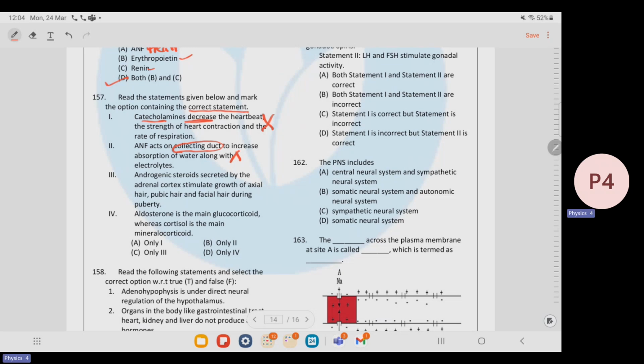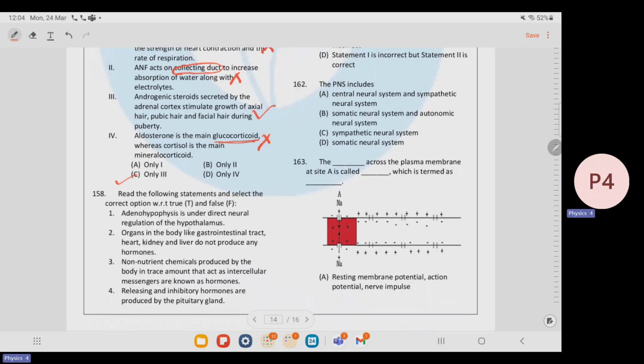Next, androgenic steroids secreted by the adrenal cortex stimulate growth of axillary hair, pubic hair, and facial hair during puberty. True. Aldosterone is the main glucocorticoid. No, it is a mineralocorticoid. Again, this statement is also false. So here the correct option is C.